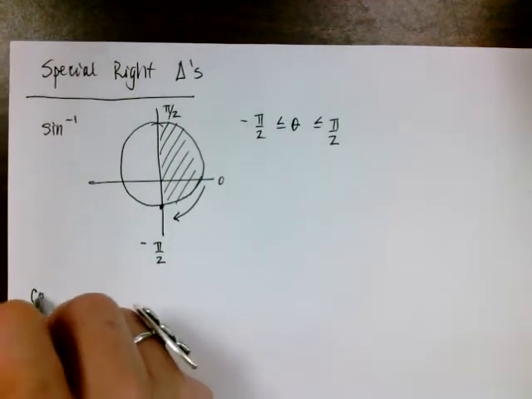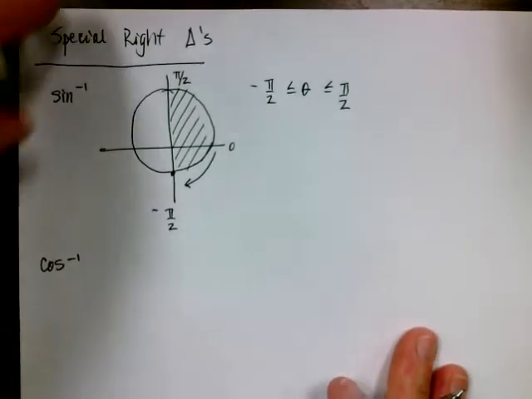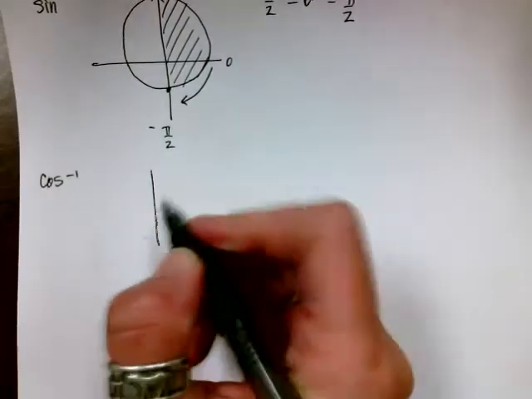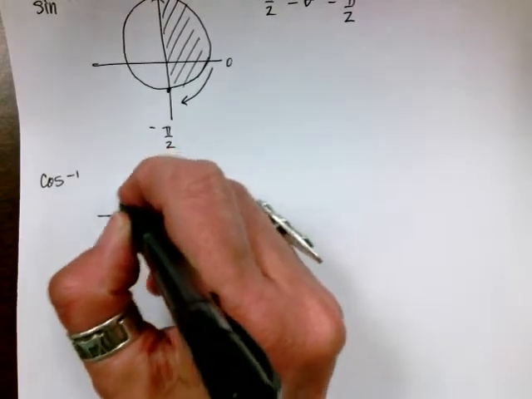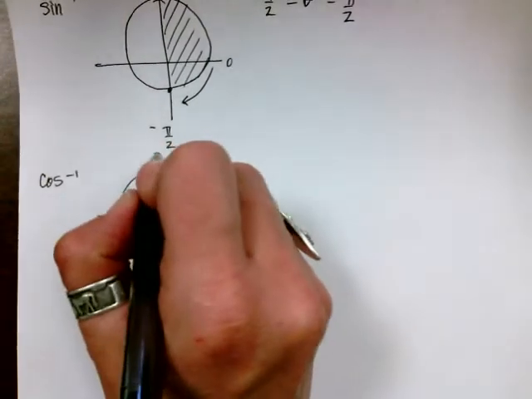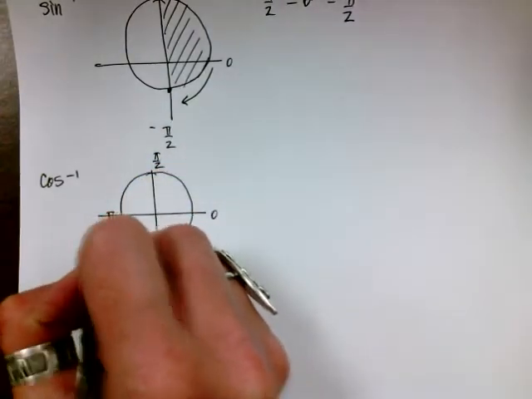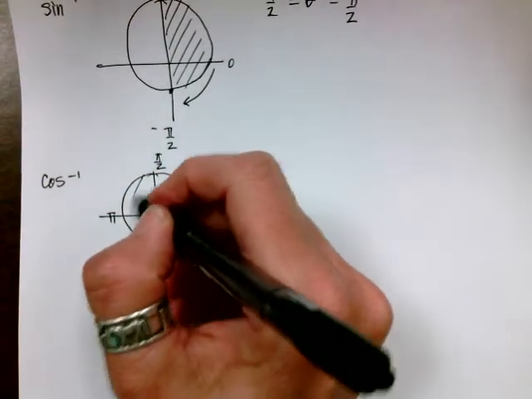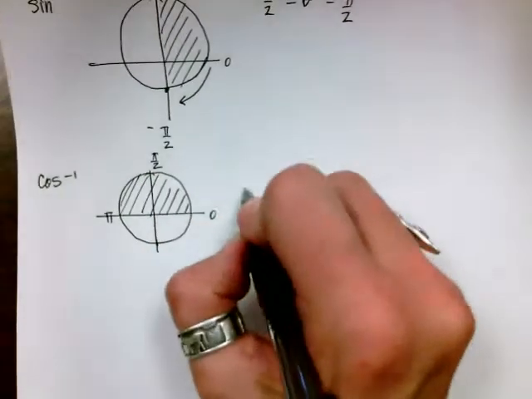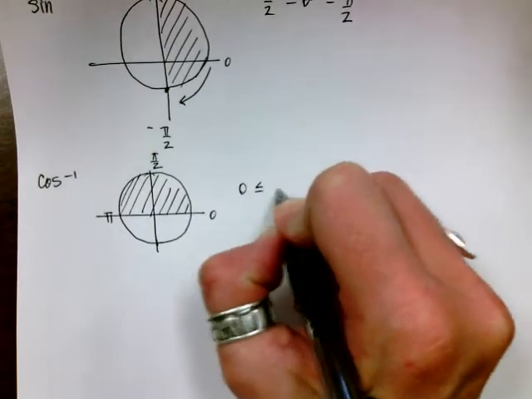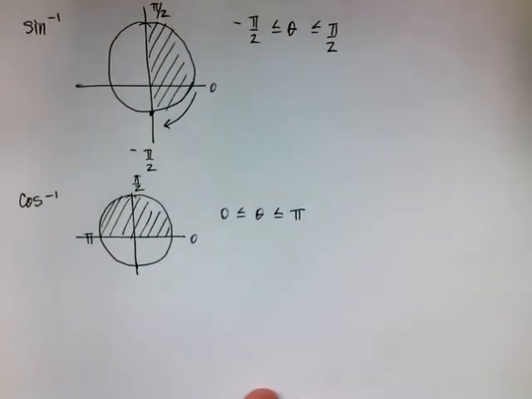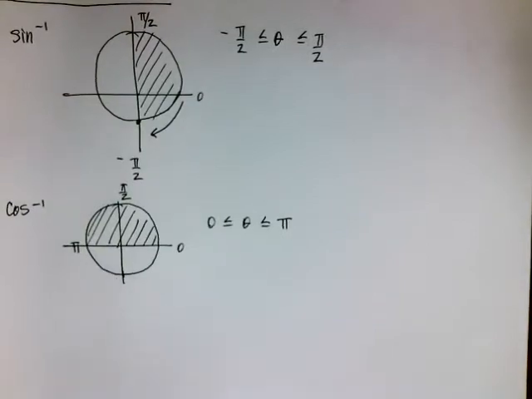All right, so then if I do my arc cosine or inverse cosine, sorry, that's a word this book doesn't use. Okay, I'm going to draw my quadrant system. There's my unit circle. So this is 0, pi over 2, and pi. The inverse cosine is limited to the top half of the circle. So it's limited between 0, less than or equal to theta, less than or equal to pi. All right, and again, this is just something you have to memorize.